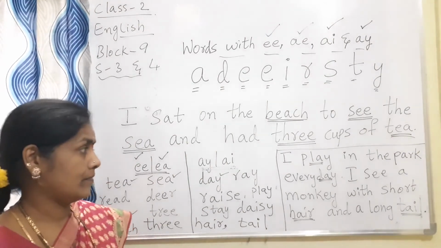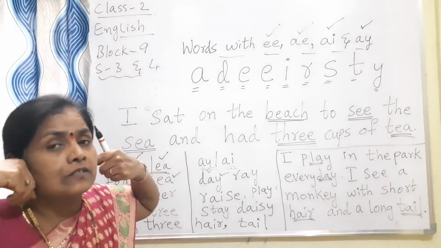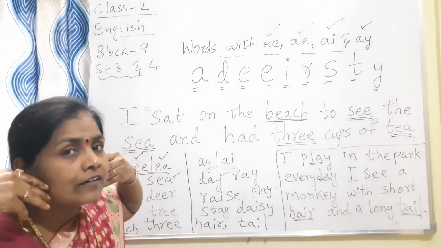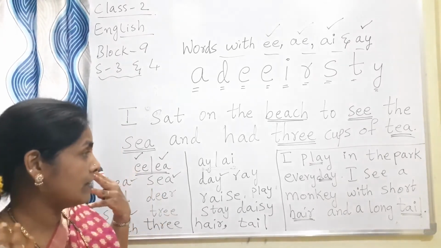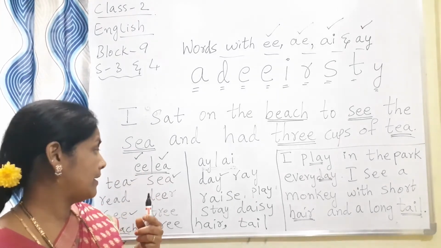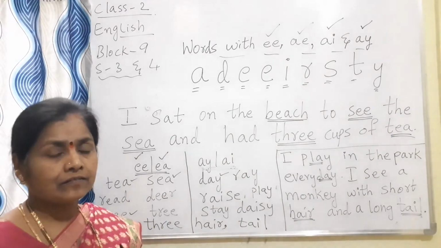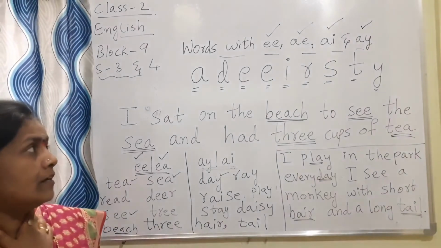Play, day. We are stretching our lips, not chin, cheeks very far. Day. We are stretching our whole mouth and pronouncing it. Race, play, stay, daisy, hair, tail. So we are stretching our mouth to find the words.